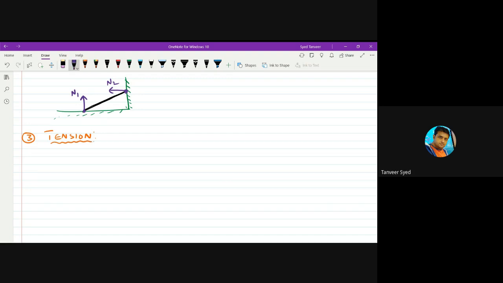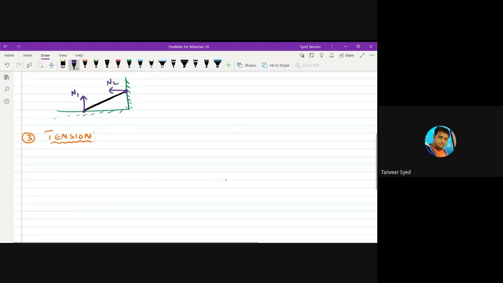Tension, not your psychological tension, because some people get tensed for small stuff. It's not that tension. This tension is a force which appears in strings to which load is applied.